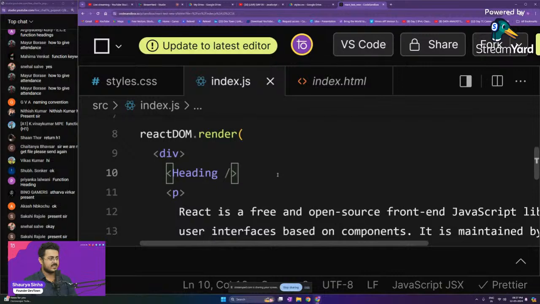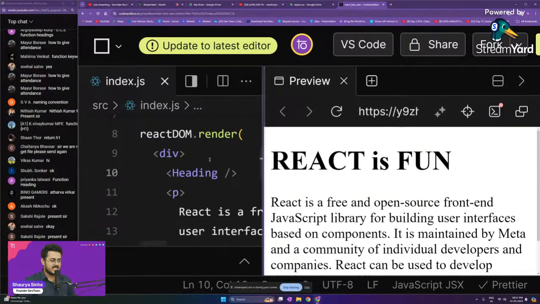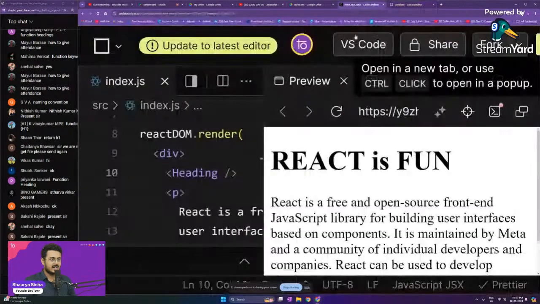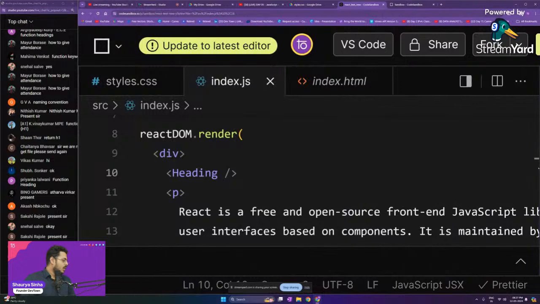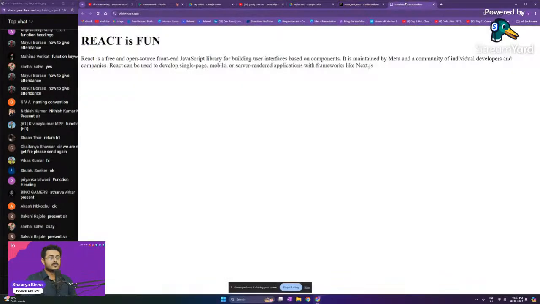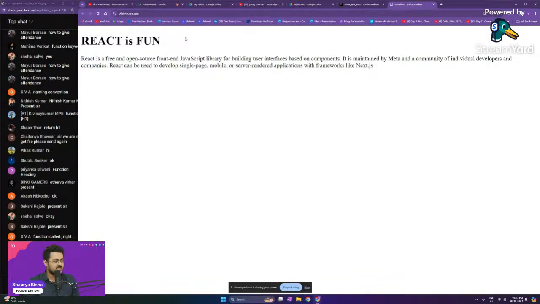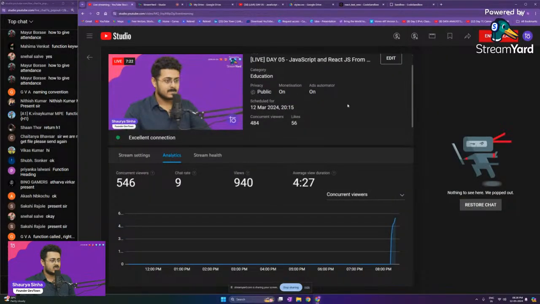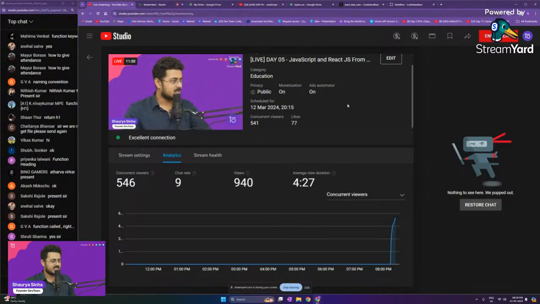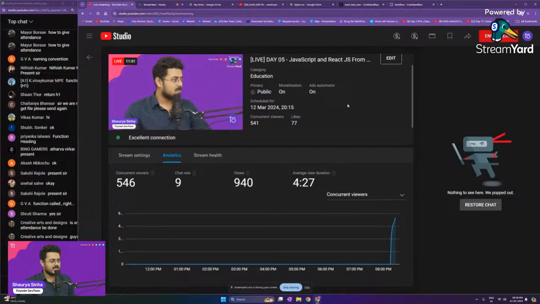Okay. So we can save this. We'll go back to our website and see how things are looking right now. And as you're able to see, guys, we are having the heading being showcased on our screen. Are you guys able to understand this? Please let me know. Yes, no, what is the scenario right over there, guys? Yes, everybody is able to understand?